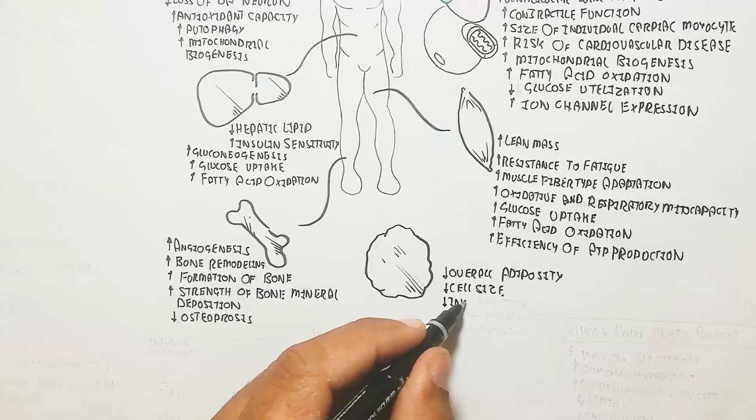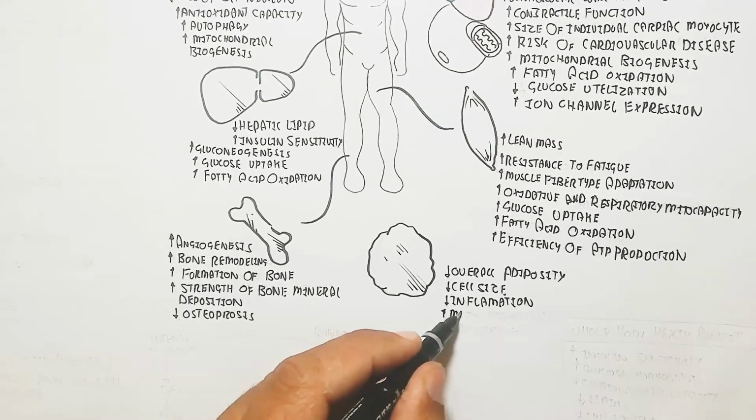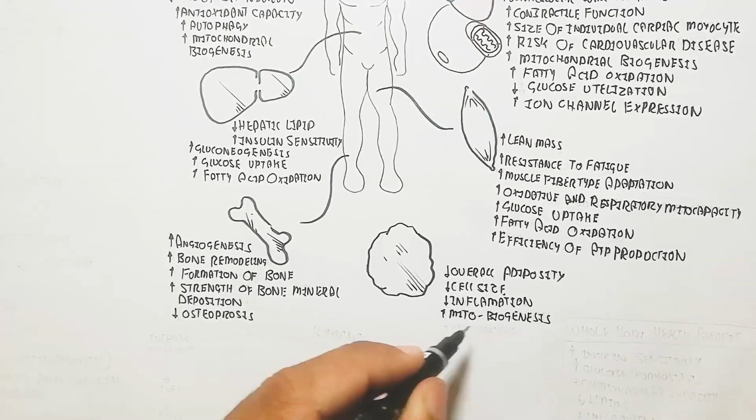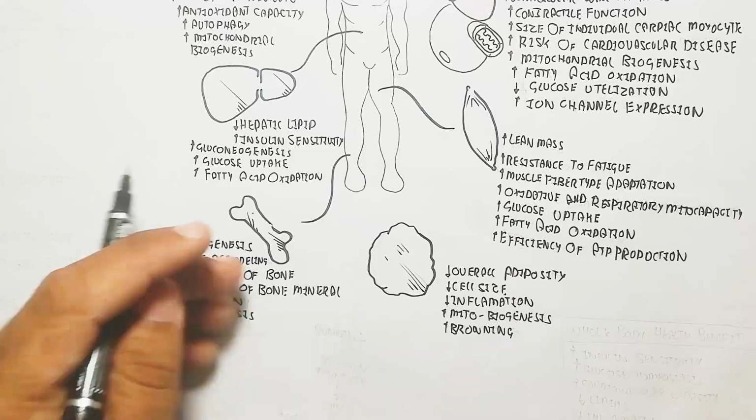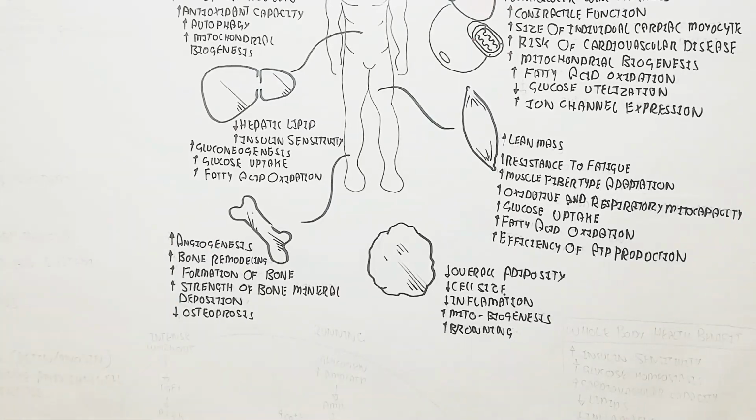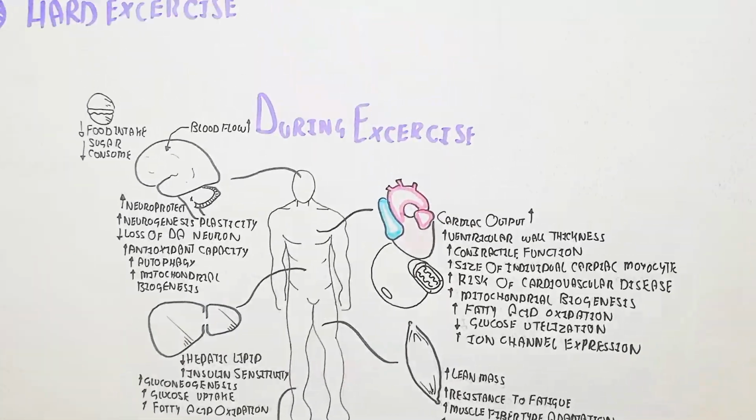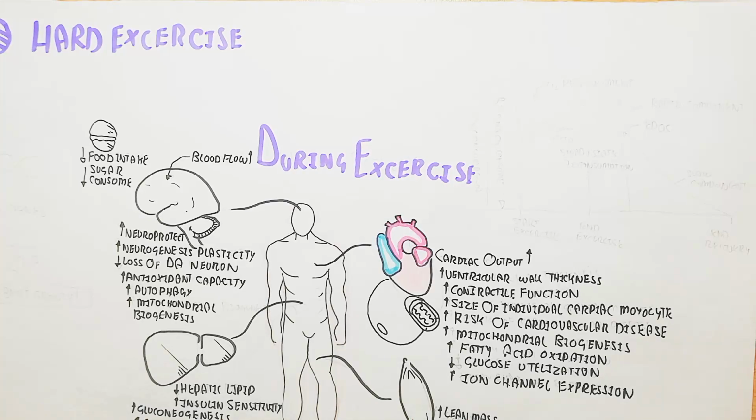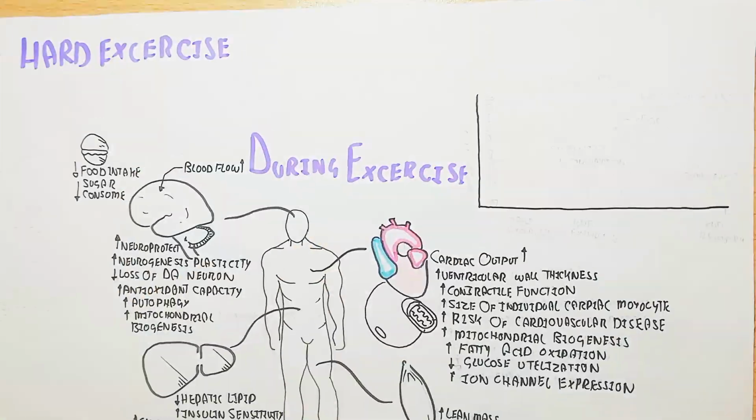But remember that oxygen is required. Overall adiposity will decrease, cell size and inflammation will decrease, and mitochondrial biogenesis will increase. In the adipose tissue, browning of the adipose tissue will increase.